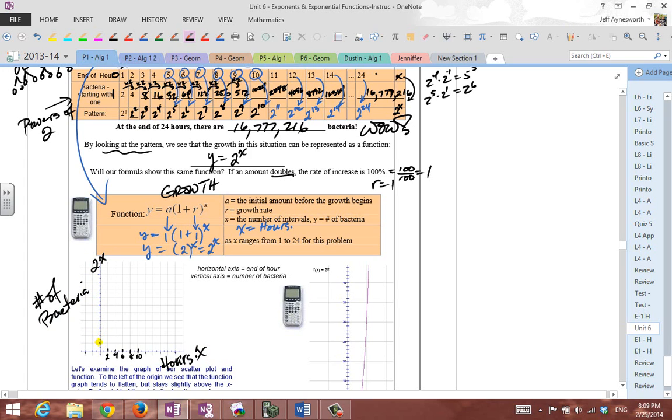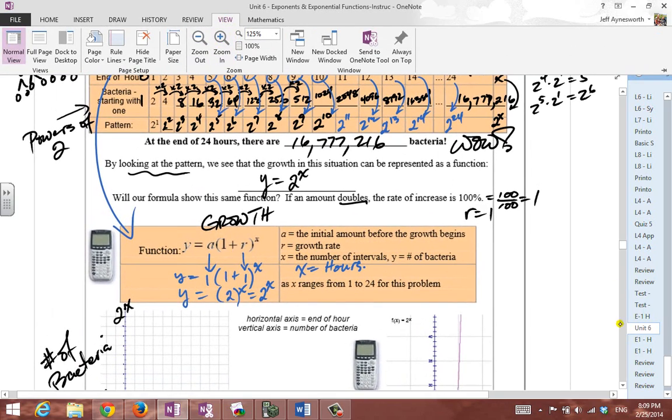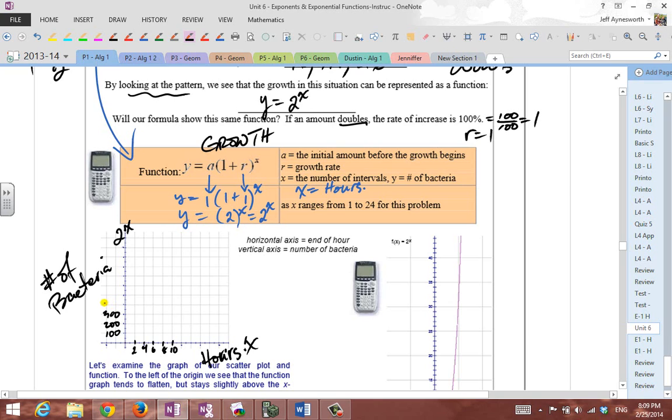So let me see. We're going to count up to 1,000. Don't have 1,000 squares. So how about count by hundreds? So this is 100, 200, 300. Let me zoom in so you can see this a little bit bigger. And then 400, 500. This is pretty easy to count. 600, 700, 800, 900, 1,000. Okay, you have to change the scale, people, when the numbers get big. That's one of those basic skills. Okay, change the scale.